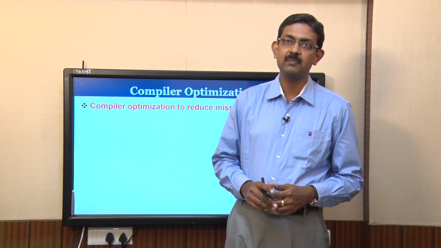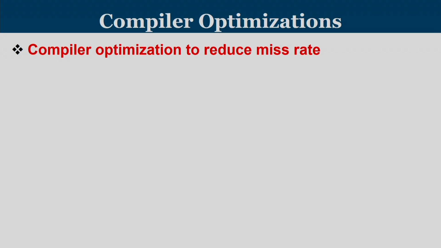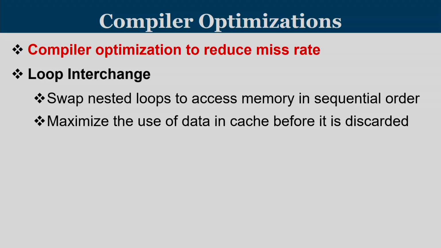Average memory access time can be improved. So, compiler optimization to reduce miss rate. The first one is known as loop interchange. Whenever we have loops, especially in the case of nested loops, sometimes swapping of the indexes of the loops will give you better memory access because of the spatial locality that is available.